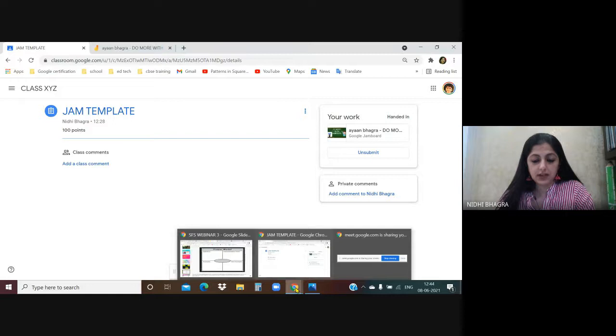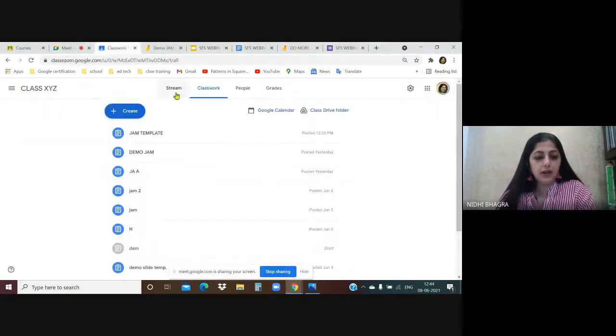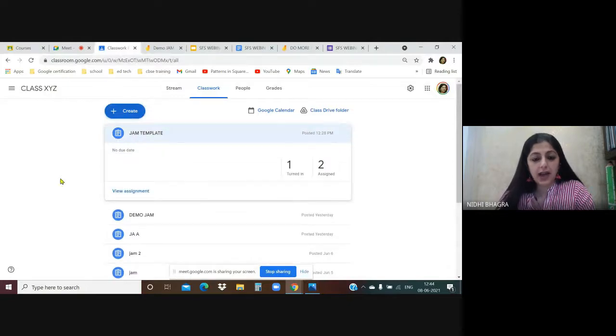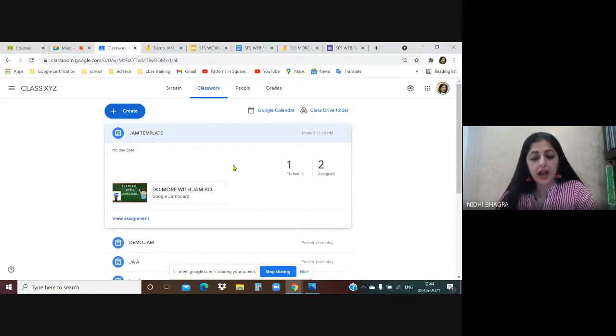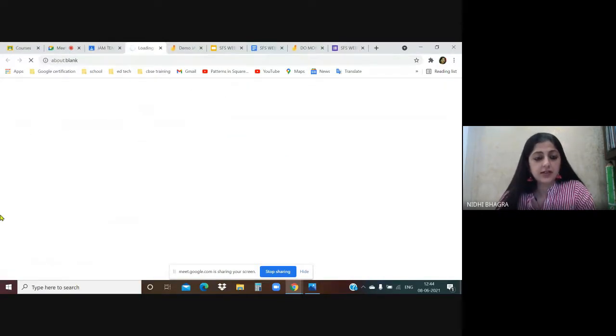So I'll just go to the teacher's classroom now. This is the template, and this is the assignment I created. I can see one child has turned in the assignment. So I'll just open it. Here it says Ayan has turned in the assignment.